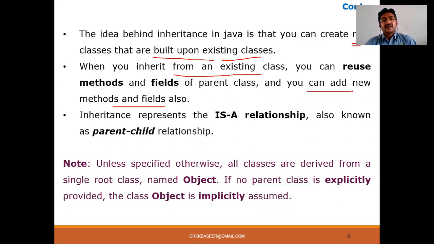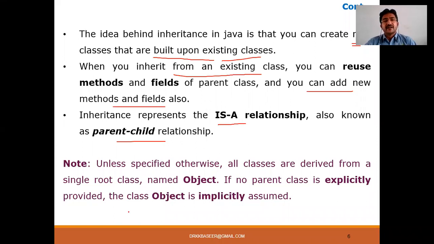You can add new methods and fields also. Now, if you talk about the type of relationship in inheritance, it is an is-a relationship, also called the parent-child relationship. In the next semester, you have a software engineering course where there is a lab for software engineering. There you have a lab on OOAD, object-oriented analysis and design through UML, Unified Modeling Language. You are going to be designing that. When you are designing inheritance, when you want to make a class A, class B relationship, you have to use the is-a relationship notation. So that's why inheritance represents an is-a relationship, also known as the parent-child relationship.